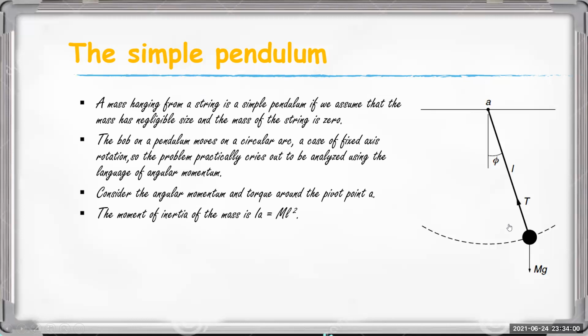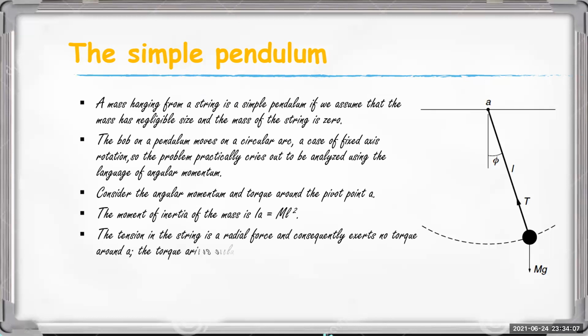We know the definition of the torque: R cross F. Here the radial distance is also in this direction. So the tension, or the force, and the position vector are in the same direction, then R cross F must be equal to 0.